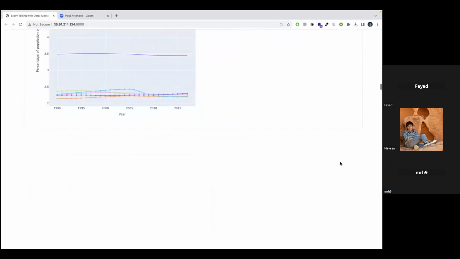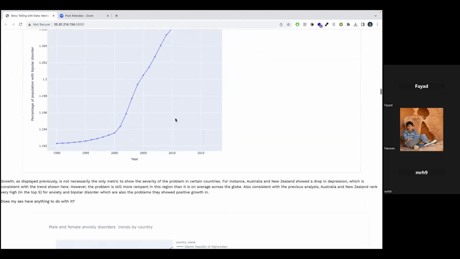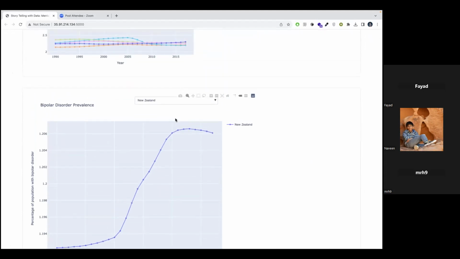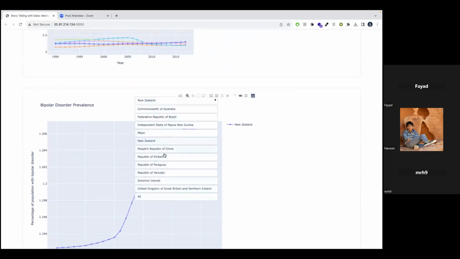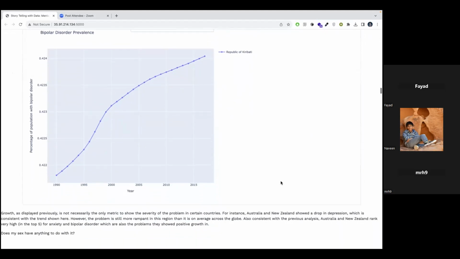Some of our analyses are also present on the site itself as seen here, but we also leave the viewer to play with the graphs as they see fit by choosing different countries from different graphs that have that option, and then they can derive their own conclusions.